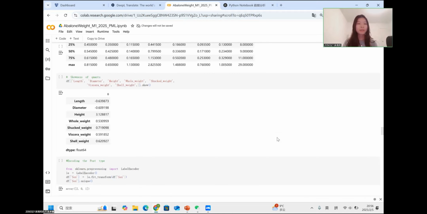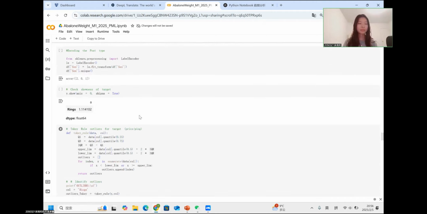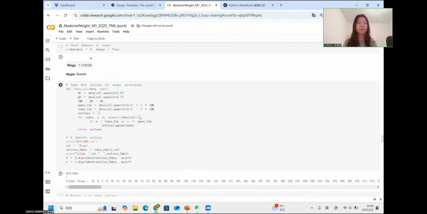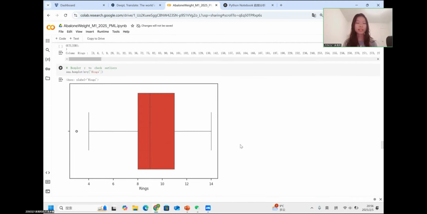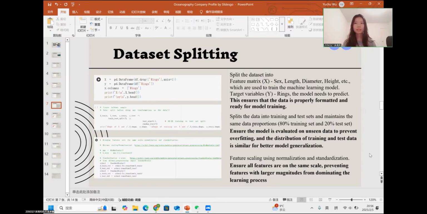For the X variables, which are the independent ones, the skewness is mostly fairly good, except for the height, which has a fairly high skewness. For the rings, the skewness is 1.11. After we remove the outliers, we can see from the box plot that there are no outliers anymore, and the dataset is all good, so we can start analyzing it.